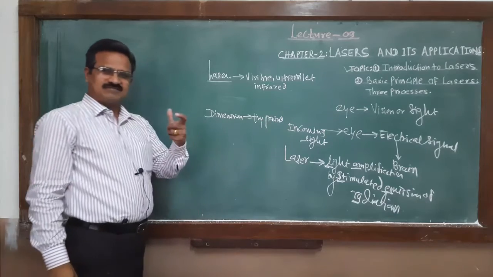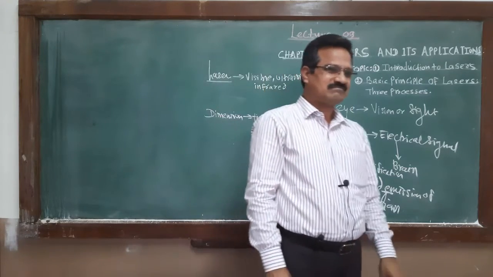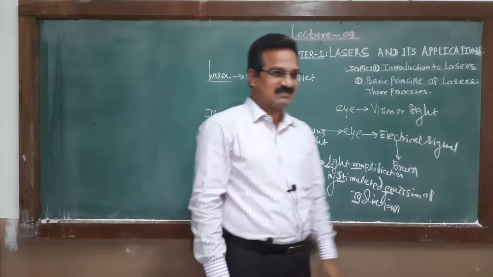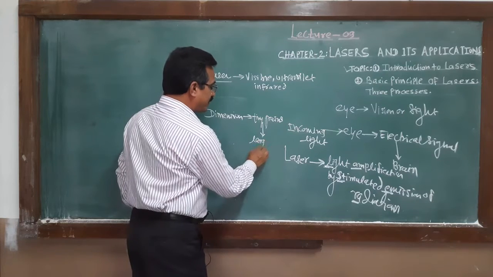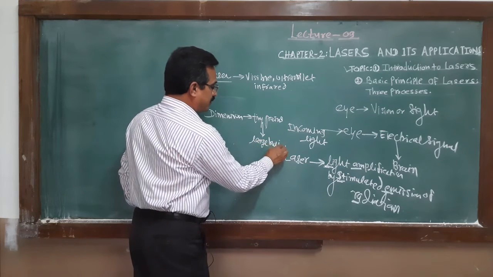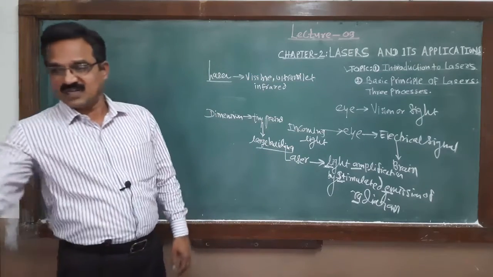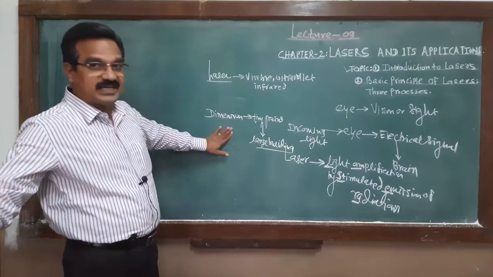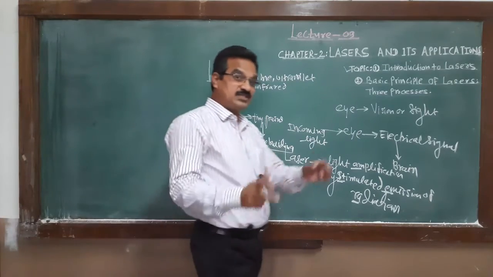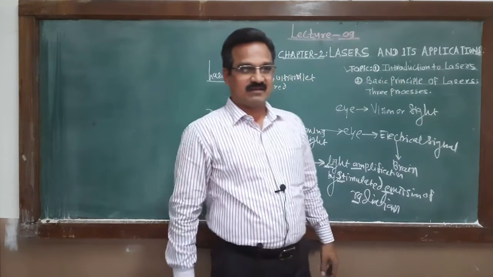Means size of the laser is very, very small, from tiny grains to a large building. This is actually the size of the laser.